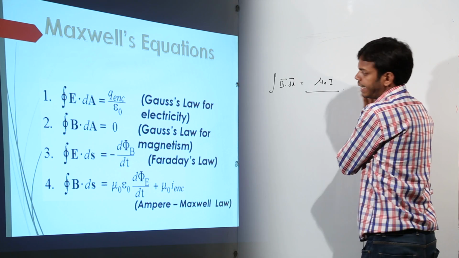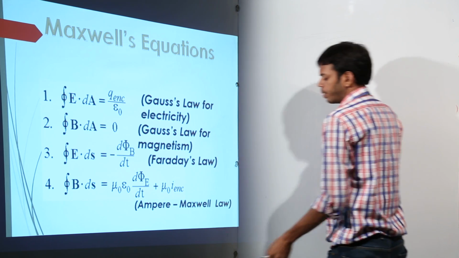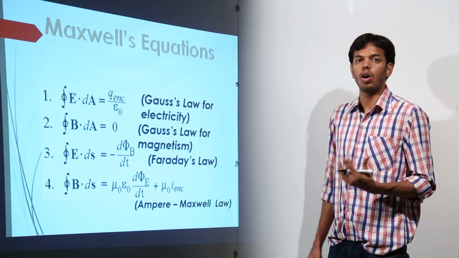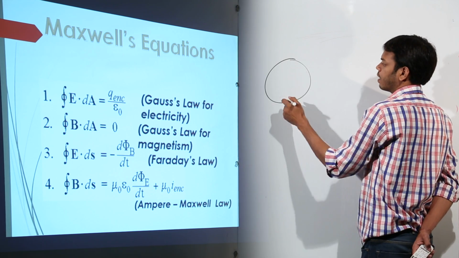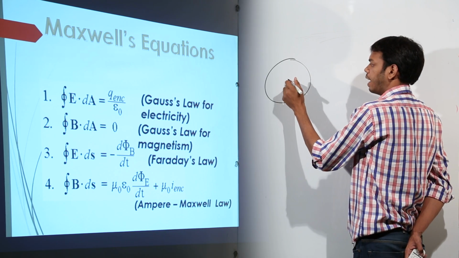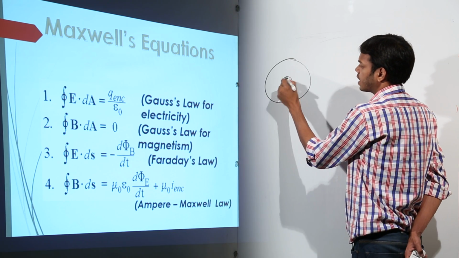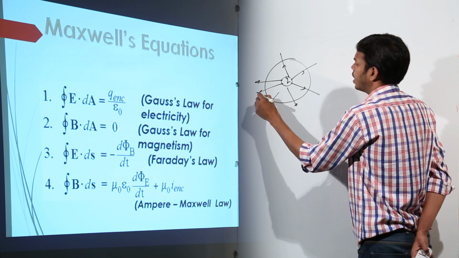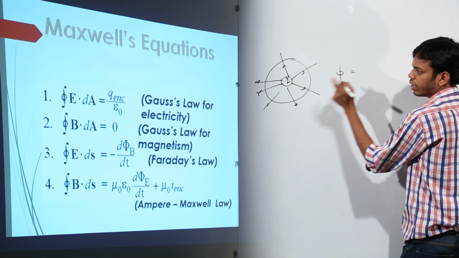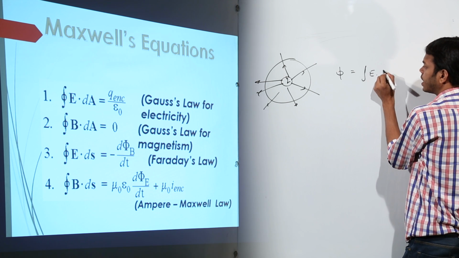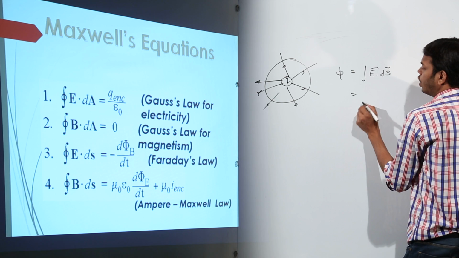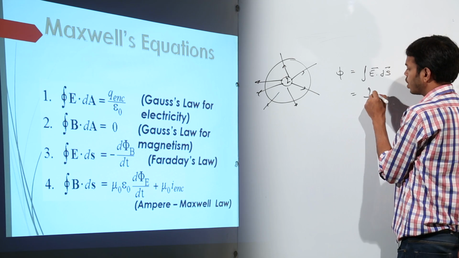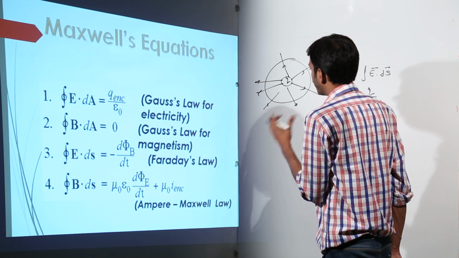First of all, E dot ds is equal to q upon epsilon naught, that is the Gauss theorem. What was Gauss's statement? That total flux is the total number of lines which are coming out of a closed space. For example, this is a closed sphere where we have placed a charge q. So total flux means the total number of electric lines of force which will be passing out of this closed surface will be equal to the flux, which is actually E dot ds, E ds cos theta. That will be equal to 1 upon epsilon naught times the total charge enclosed in it, that means q upon epsilon naught, right? This is something which we already know.